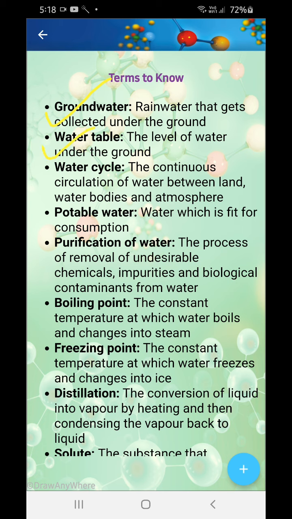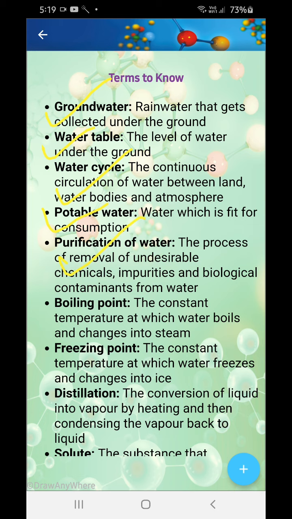Water cycle: the continuous circulation of water between land, water bodies and atmosphere. Once it comes to land, it goes back to the atmosphere by evaporation, again condensation and precipitation. Okay, this is the water cycle. Potable water: water which is fit for consumption or drinking. Purification of water: the process of removal of undesirable chemicals, impurities or biological contaminants from water. That means they are just removing the undesirable chemicals and all from water.